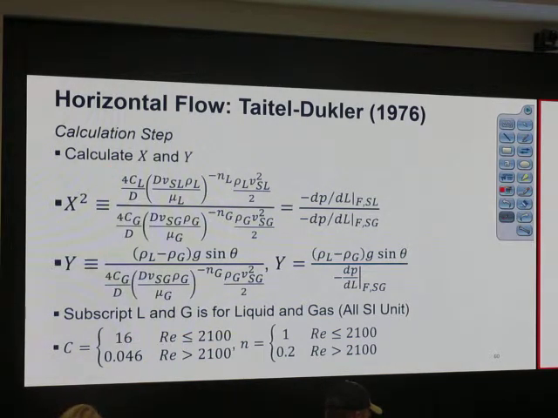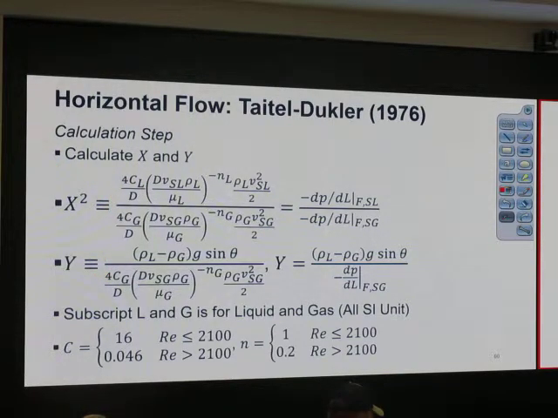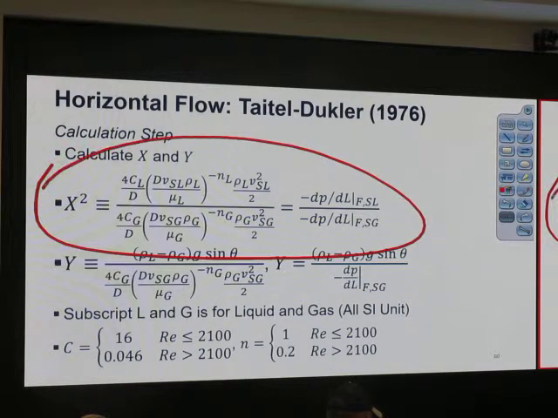These two equations are about the dimensionless parameters governing the flow for the two-phase case. There are two dimensionless groups that govern the phenomena. Number one is X, number two is Y. This equation is for X squared.